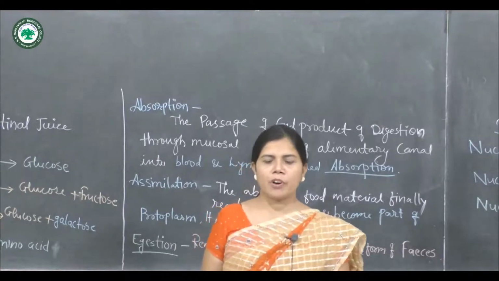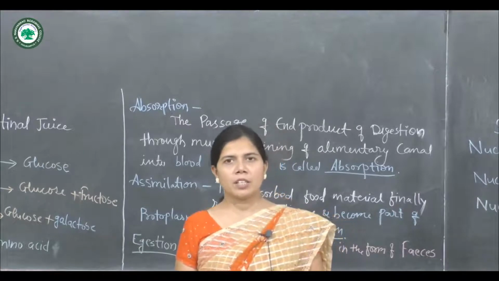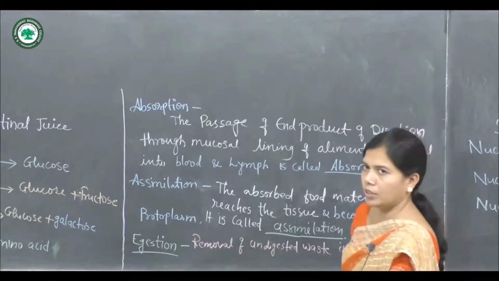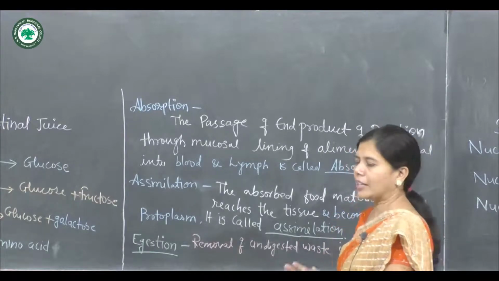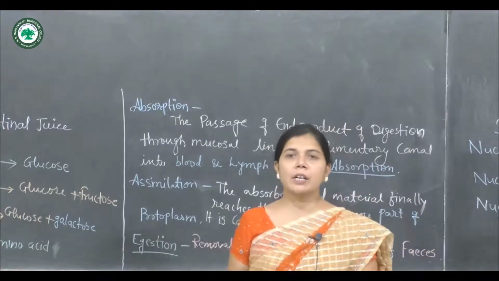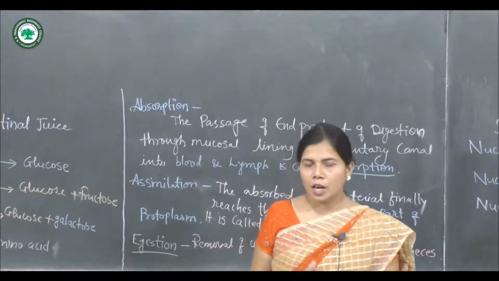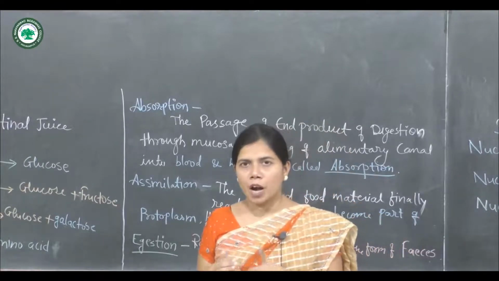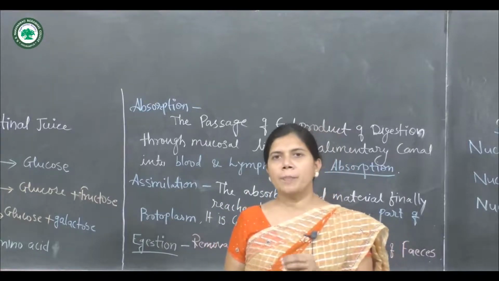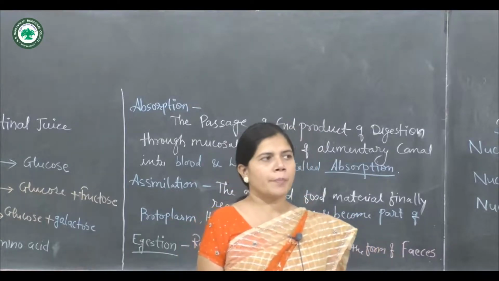This is the process of absorption, which is carried out after digestion, and after absorption there is assimilation. So what is the meaning of assimilation? The absorbed food material finally reaches the tissue and becomes a part of protoplasm. That is called assimilation. Simply put, it is assimilation.